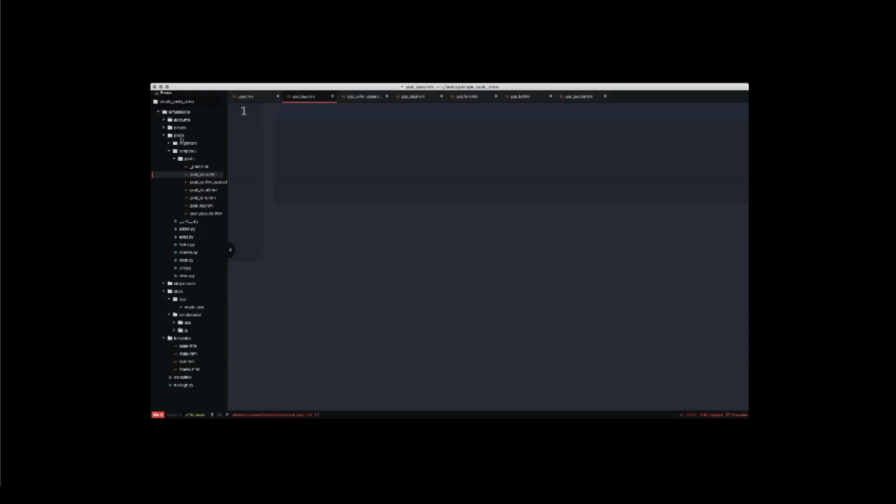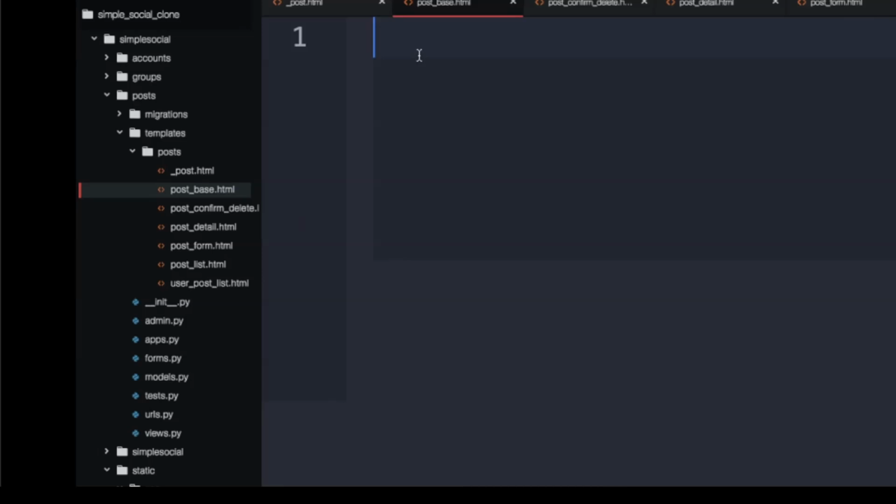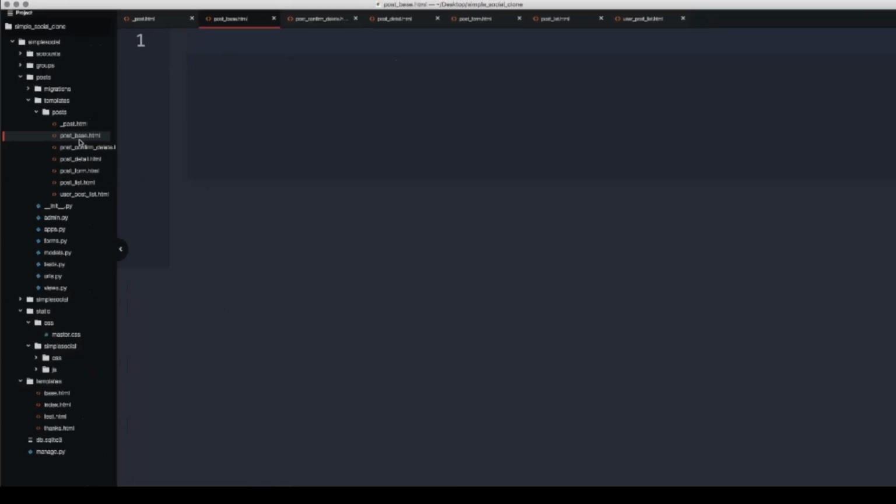Here is my editor. So what I have gone ahead and done is, under the post application, under templates, under post, I have the HTML files that we created earlier in this section of the course. Now what we are going to do is start off by editing post_base.html. This is the post base file. First we are going to extend from our initial base.html, which has the navigation bar.